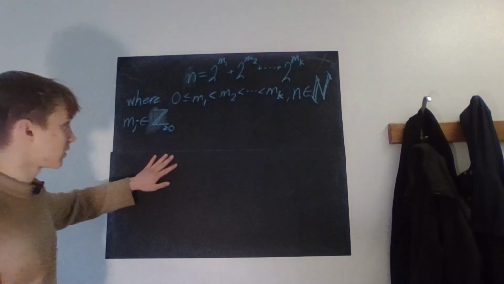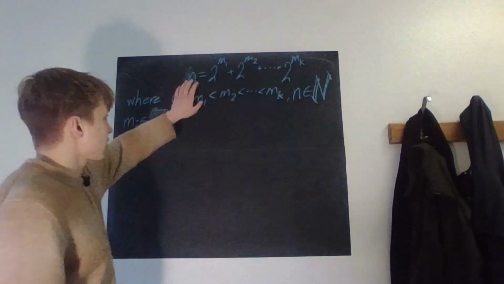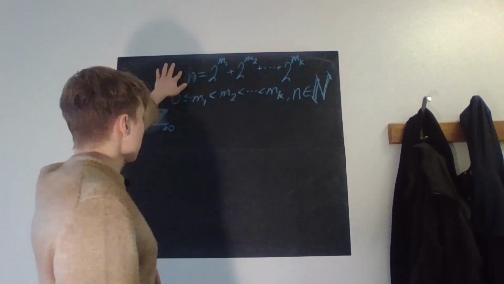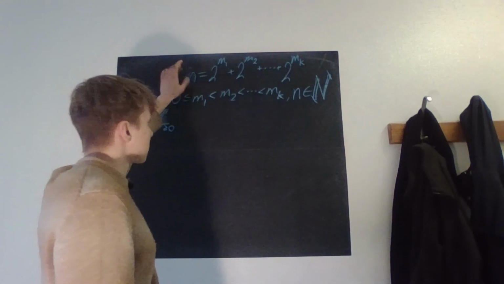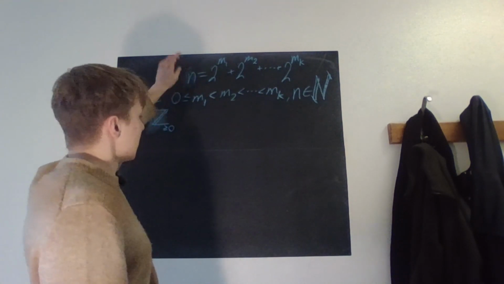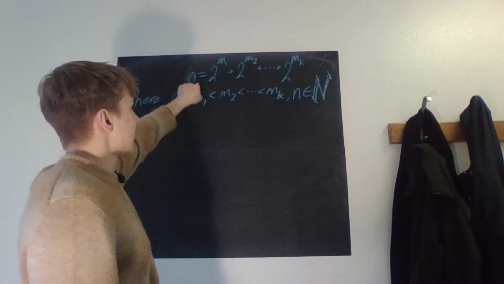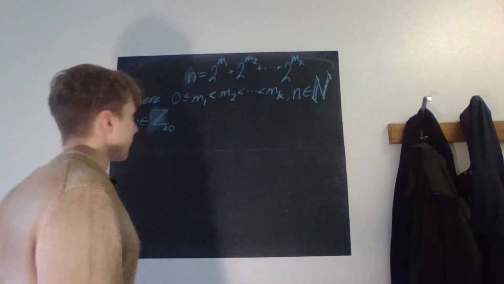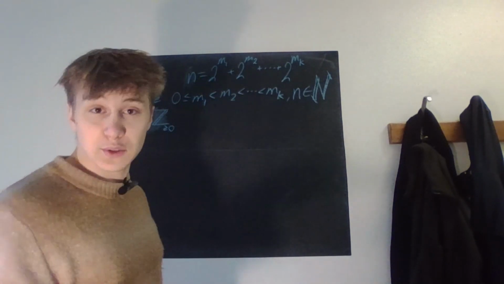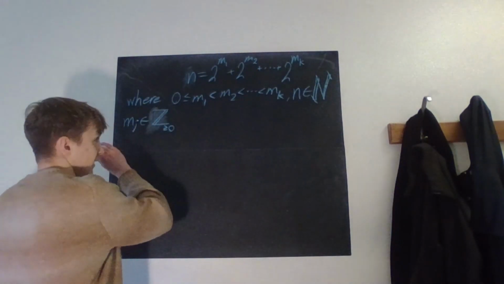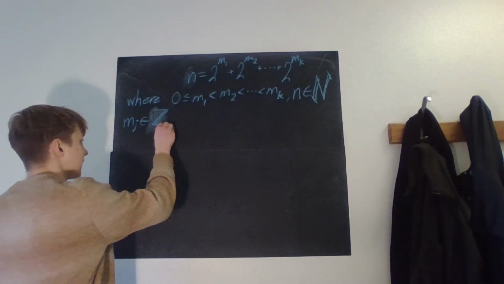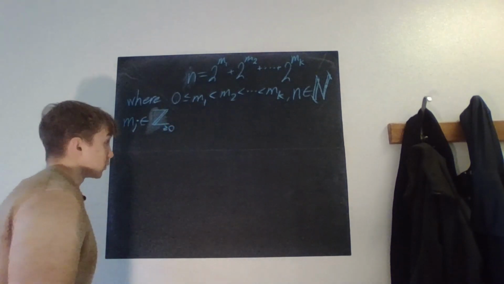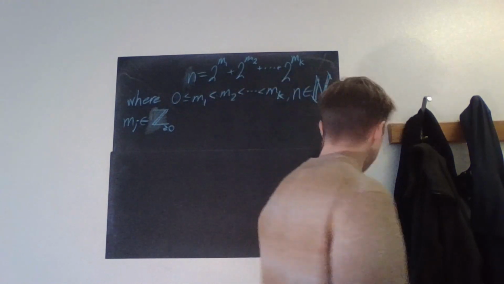So what does this mean mathematically? We're supposed to prove that we can always write any positive integer n as a sum of integer powers of 2, where the powers are all different, of course, and greater than or equal to 0. So how do we do this?